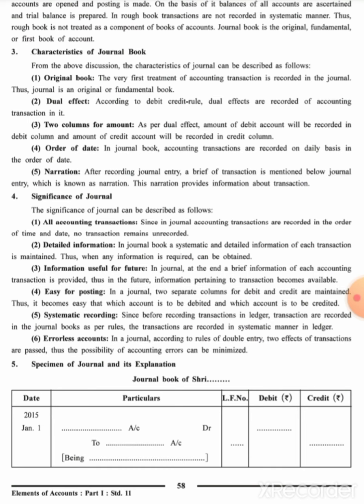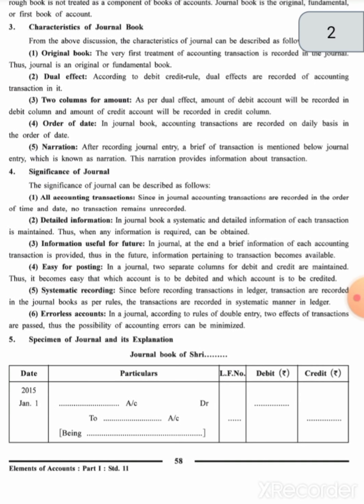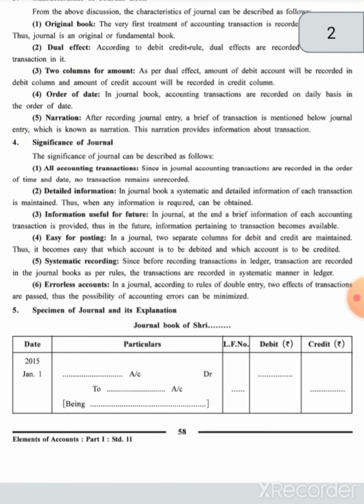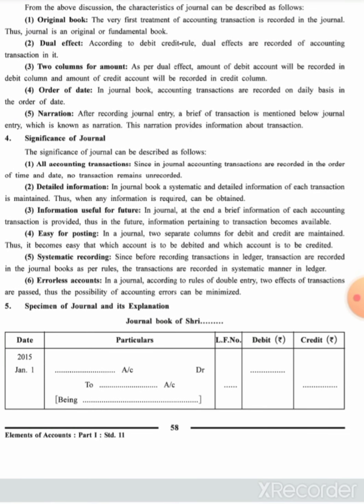Then let us see the significance of the journal, that means the importance of the journal. All accounting transactions are recorded in this book according to time and date, and as all the transactions are recorded, no transaction remains unrecorded. Next is detailed information. In the journal book, systematic and detailed information of each transaction is mentioned, and how that transaction has been done.